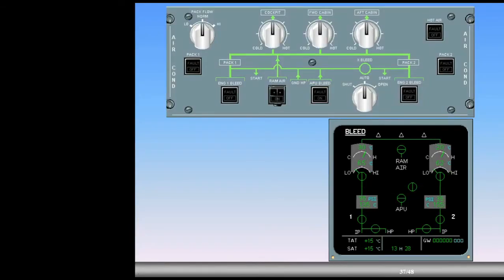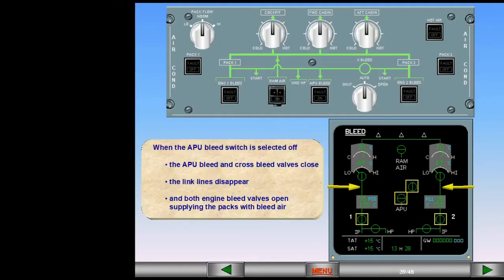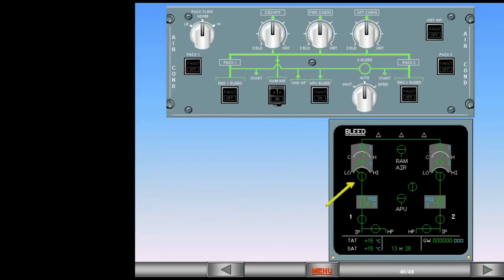When the APU bleed switch is selected off, the APU bleed and cross bleed valves close. The link lines disappear, and both engine bleed valves open, supplying the packs with bleed air. Notice that the pack flow reduces. This is because the engines provide a higher flow rate than the APU.